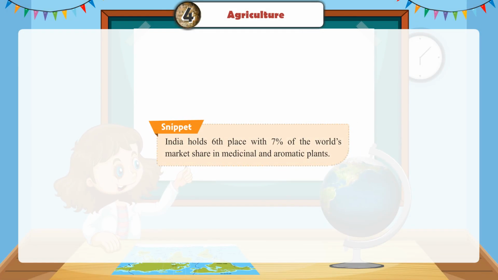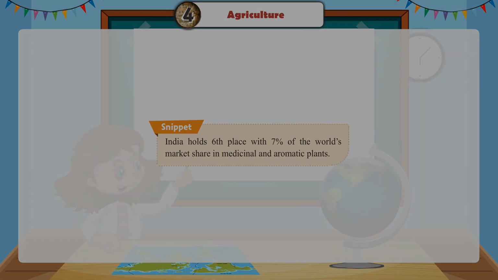Snippet: India holds 6th place with 7% of the world's market share in medicinal and aromatic plants.